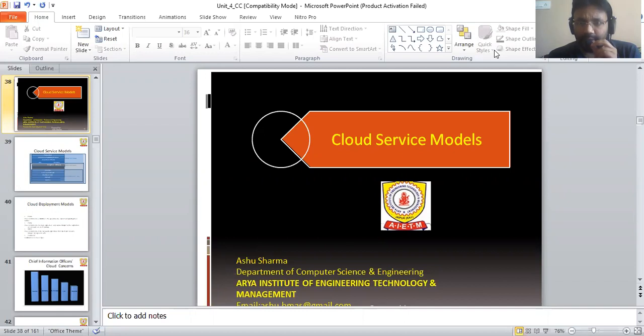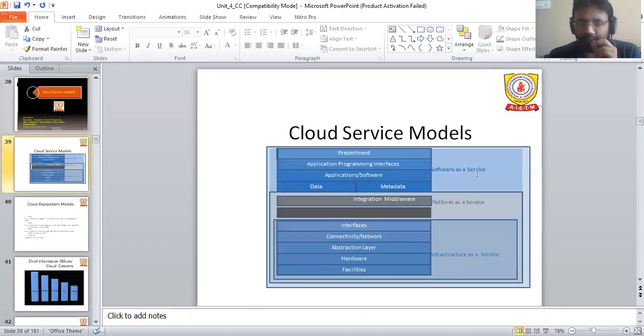Technology and Management. Today we will see cloud service models. Let's start with the cloud service model. As we know, there is a three-layer architecture. One is infrastructure as a service, IaaS in short, then platform as a service, PaaS, and software as a service, SaaS. As we see, there are multiple layers that belong to infrastructure as a service. It starts from the facilities, hardware, abstraction layer, connectivity network, and interfaces. So all these layers belong to infrastructure as a service.